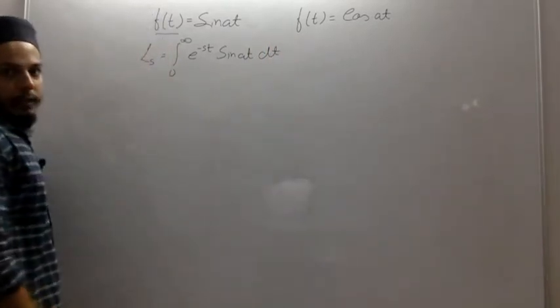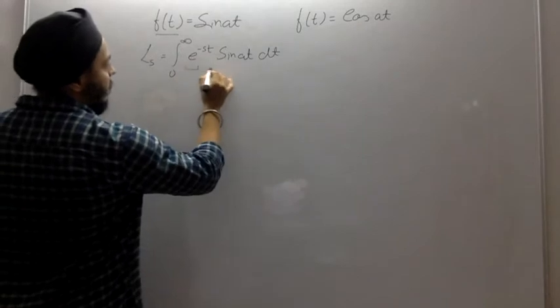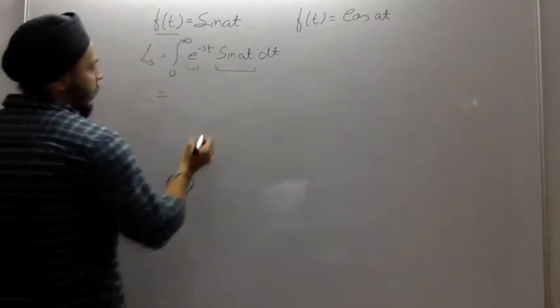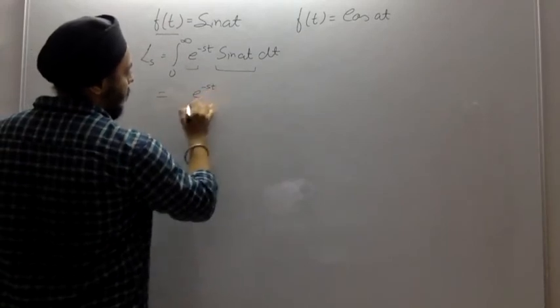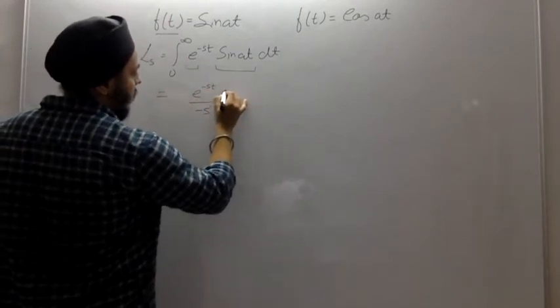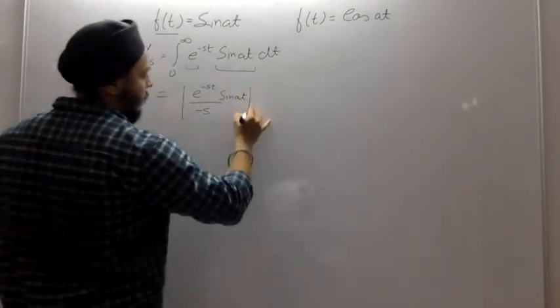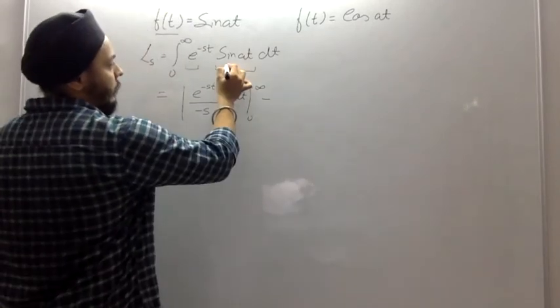Now we will be using integration by parts here. So this is our first function, this is our second function. Integration by parts, and then it will become e to the power minus st over minus s times sine at from 0 to infinity, minus, now we need to differentiate this function.